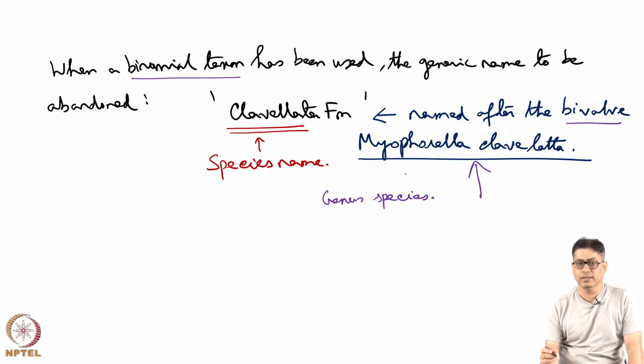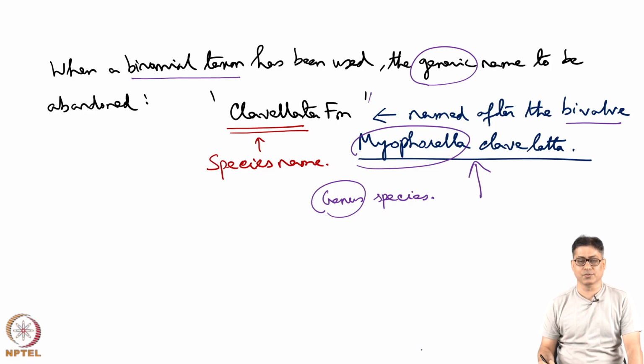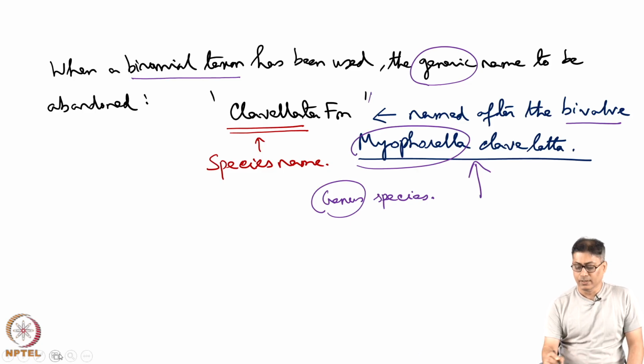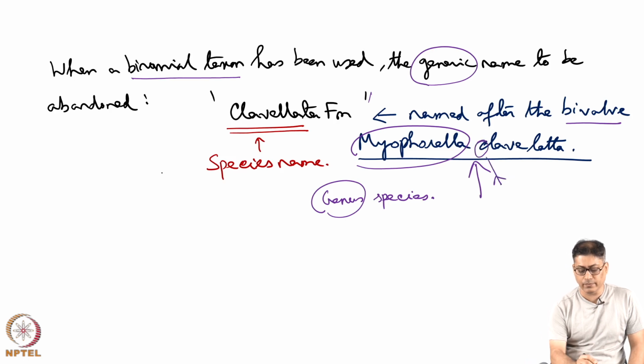Now, if we are using it in the lithostratigraphic scheme, we have to drop the generic name, the genus name. If this name is out, what remains is the Clavellata Formation, and this is acceptable to use. In the species name, the first letter was in small, but when we write it here, the first letter will be in capital.